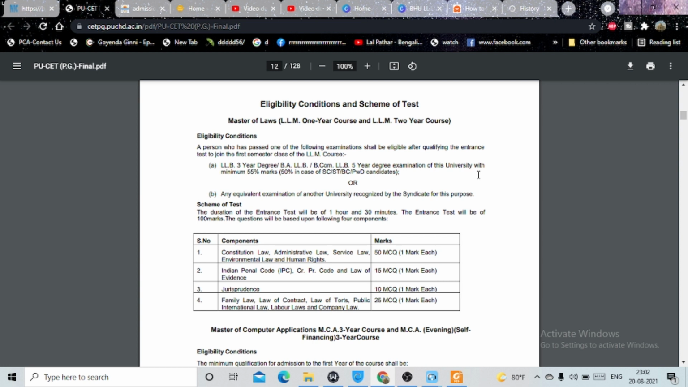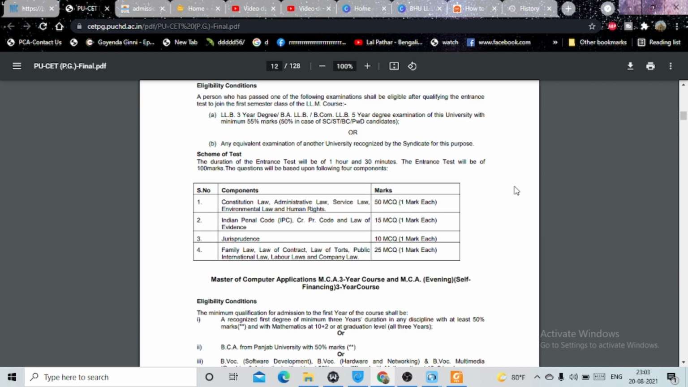A person who has passed one of the following examinations shall be eligible after qualifying the entrance test to join the first semester class of LLM exam. So what's the eligibility? It's LLB 3-year, LLB or BCom LLB 5-year degree examination of this university with minimum 55% or any equivalent examination of another university recognized by the syndicate for this purpose. So a candidate needs to score at least 55% marks, and in case of SC, ST, BC and PWD, there's a relaxation of 5% marks. And if you belong from another university, you are also eligible to apply for the same.